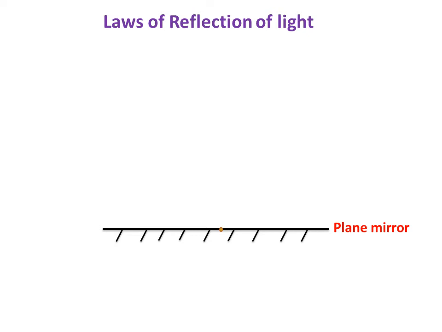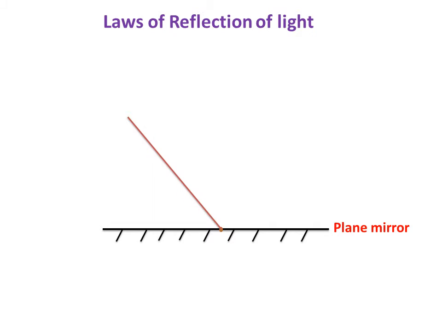Today we will talk about the laws of reflection of light. What are these laws? We know about reflection. What is reflection? It is the phenomenon of bouncing back of light after striking a smooth, polished surface.